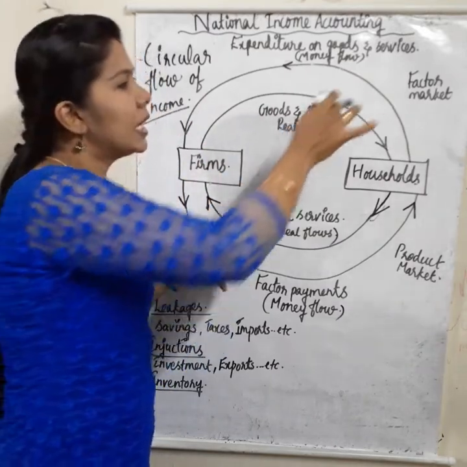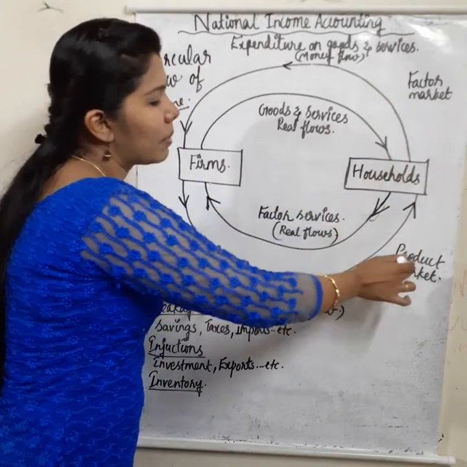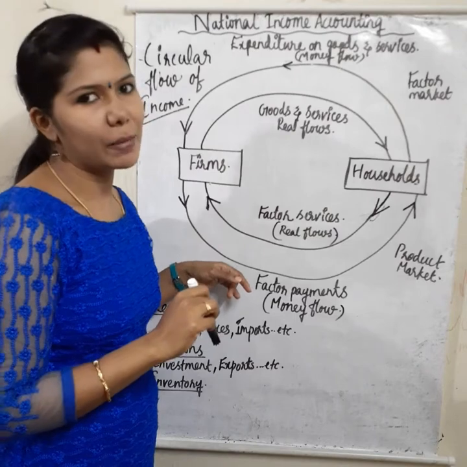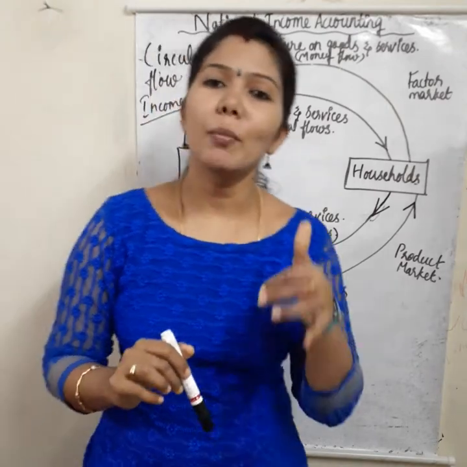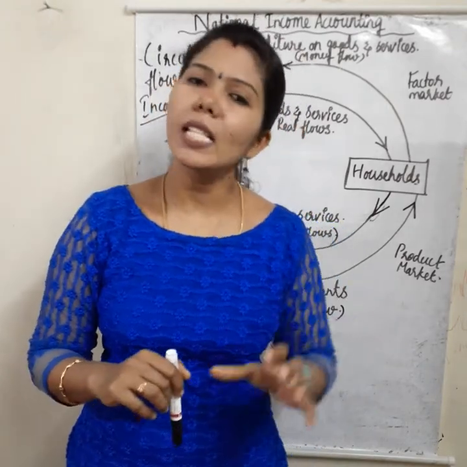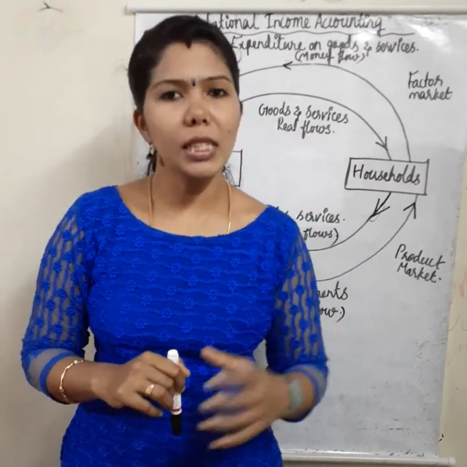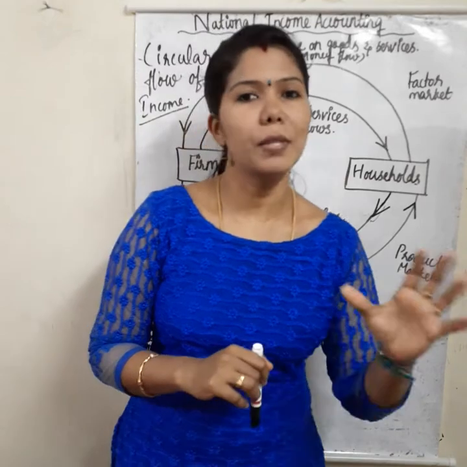Here two markets are there, the factor market and the product market. This is the circular flow of income and expenditure in a two-sector model. This is the basic form I am explaining here. Then we have to learn two more concepts.